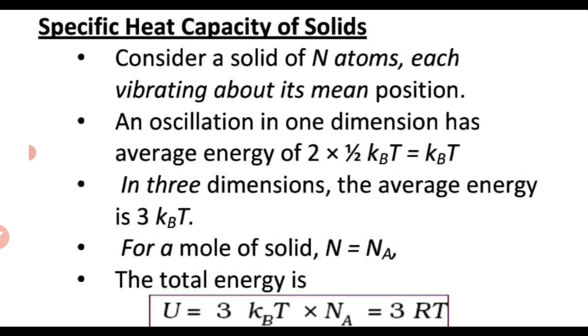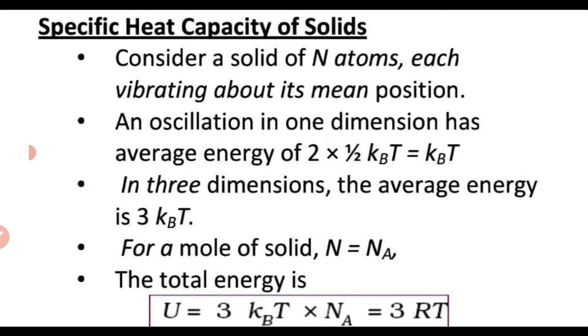And for each molecule, the vibration can be in 3 dimensions. So we can say that for one molecule there are 3 vibrational modes. 3 vibrational modes means there are 6 degrees of freedom. For each vibrational mode there are 2 degrees of freedom. So for 3 vibrational modes there will be 6 degrees of freedom.